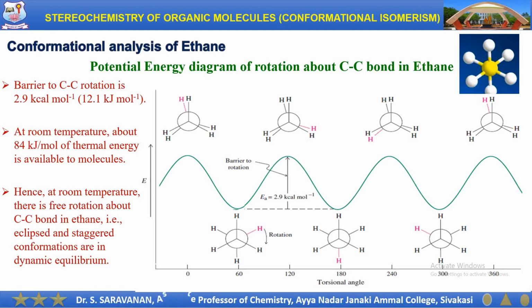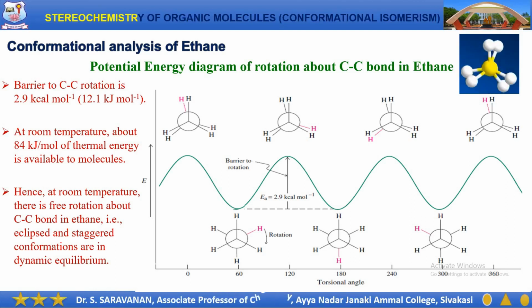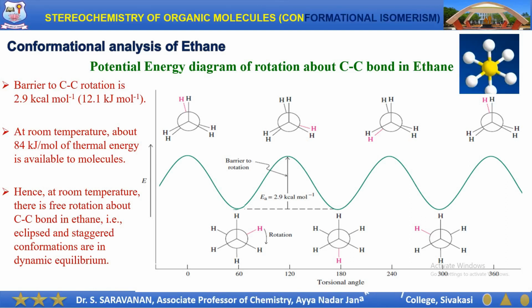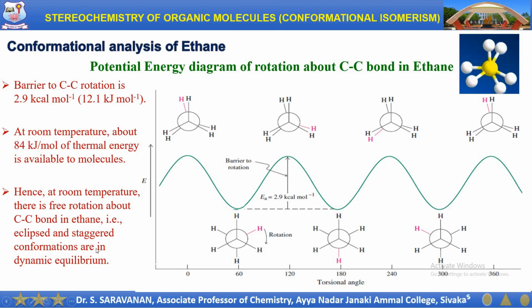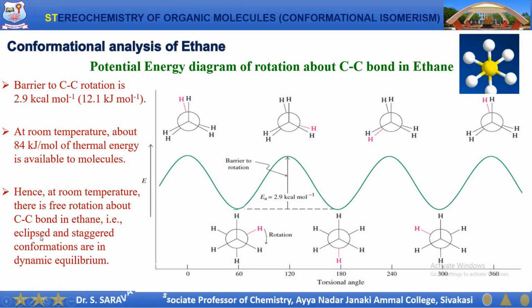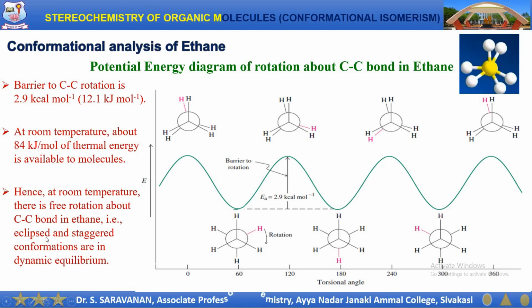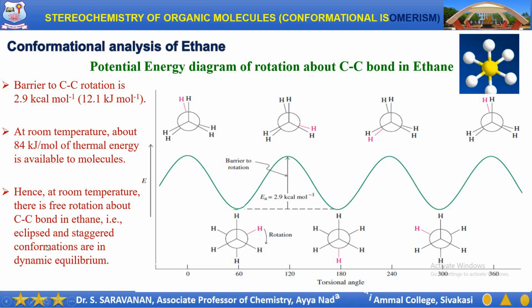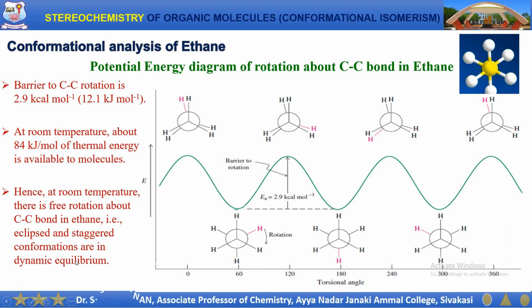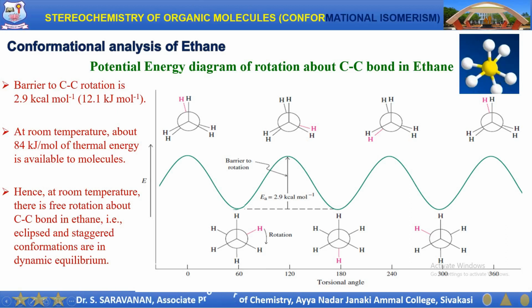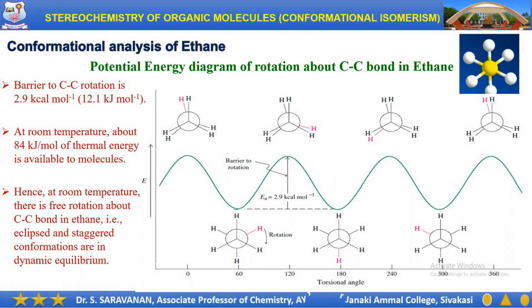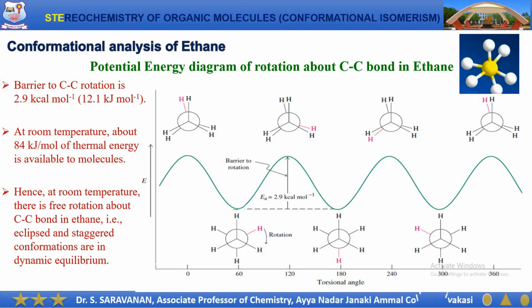Hence, at room temperature, there is free rotation about the carbon-carbon single bond in ethane. In other words, the conformational isomers, eclipsed form and staggered form and other conformations, are in dynamic equilibrium, and these isomers cannot be separated at room temperature.